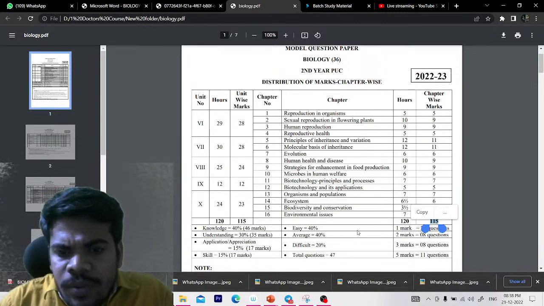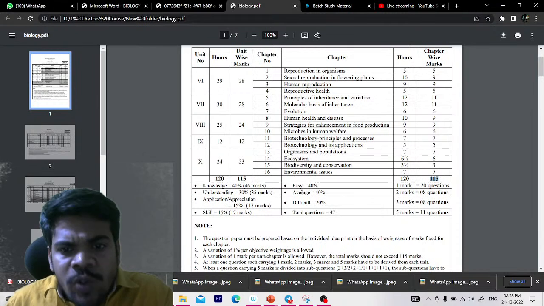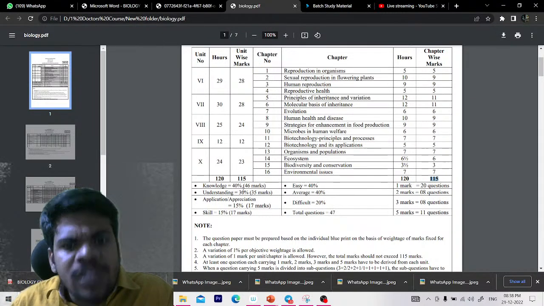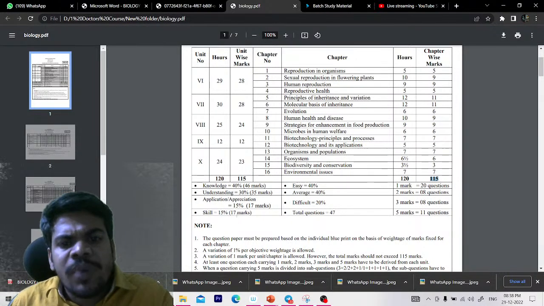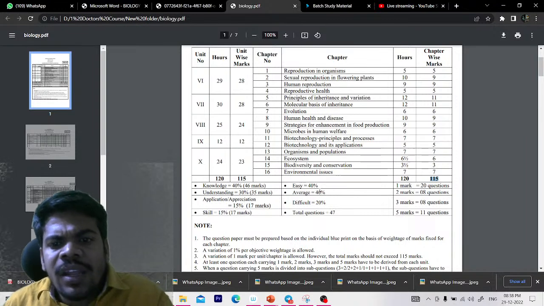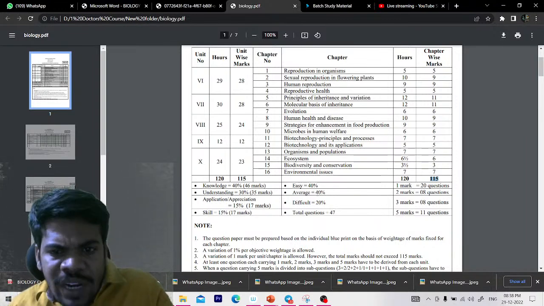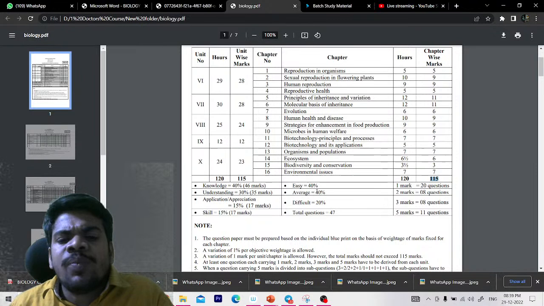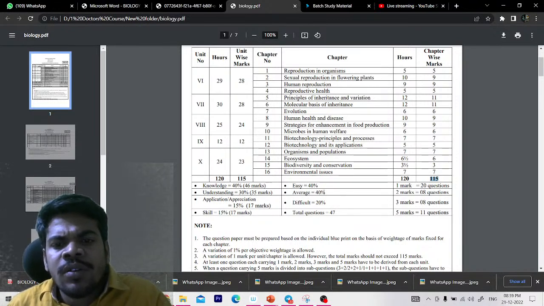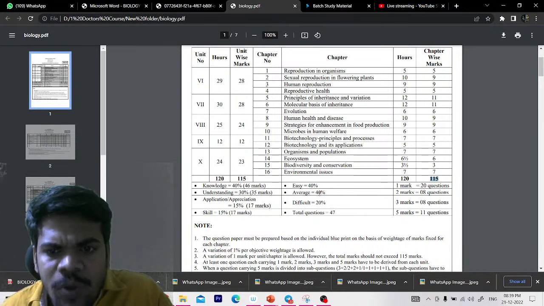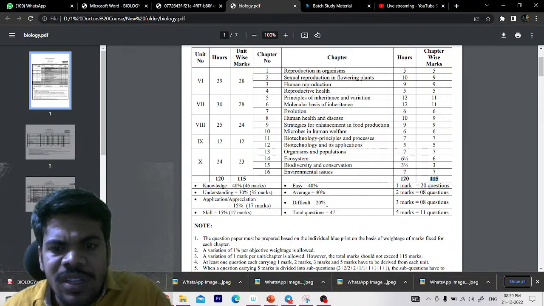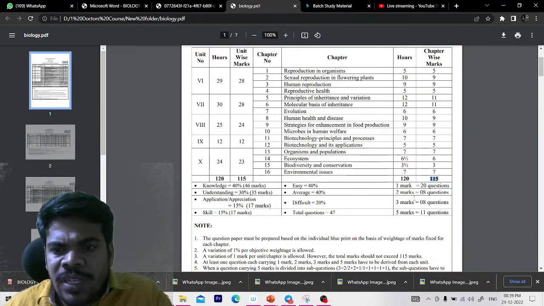And which type of questions they ask. Knowledge based questions 40%, understanding questions 30%, application questions 15%, skill based 15%, like that. And based on their difficulty level, easy questions 40%, average questions 40%. That means even if you study at an average level, with easy and average both you can get 80% marks. Even difficult is only 20%.